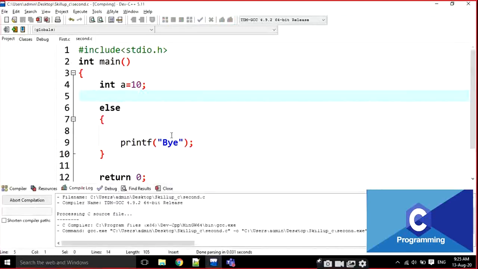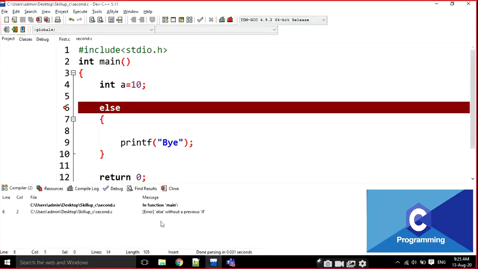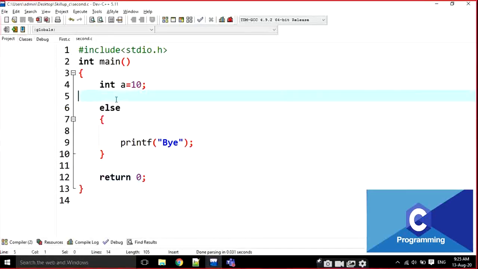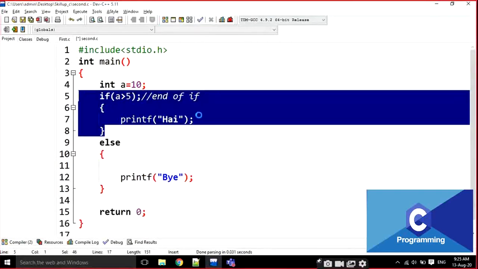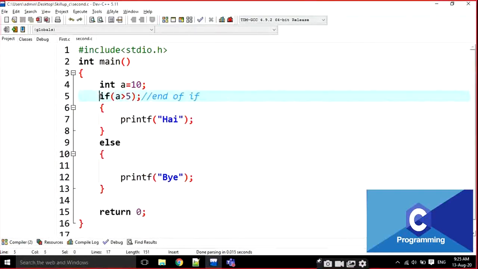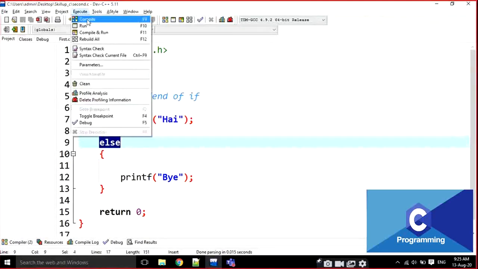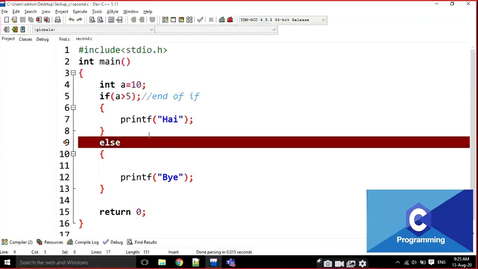If I execute it, it is going to show: else without a previous if. The if is closed at this position, so there is no relationship between this if and this else. That's why it is going to be an error here.